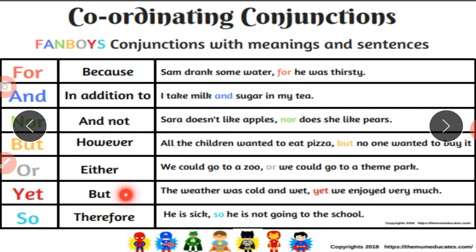What is the meaning of yet? Very simple. But the weather was cold and wet, yet we enjoyed very much. Even though the weather was cold and wet, we enjoyed very much. So yet is also another conjunction for us. And the last conjunction is so.